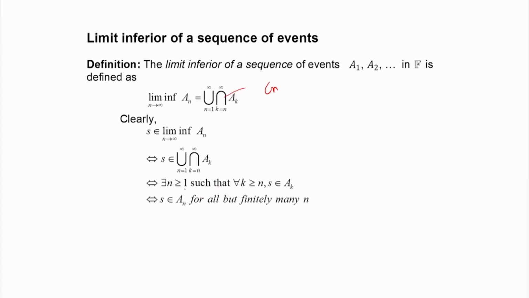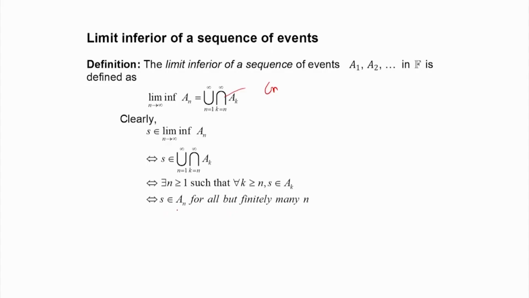But there exists an n, after that only it will occur. Therefore, S will occur in An for all but finitely many n. You have to exclude some n up to where it is not occurring, because we have to consider there exists n greater than or equal to 1. This n may be 1, this n may be 2, etc. So, that way S may not occur in some finite number of events, but subsequently it will occur for all events. So, that way this lim inf is also a limit.